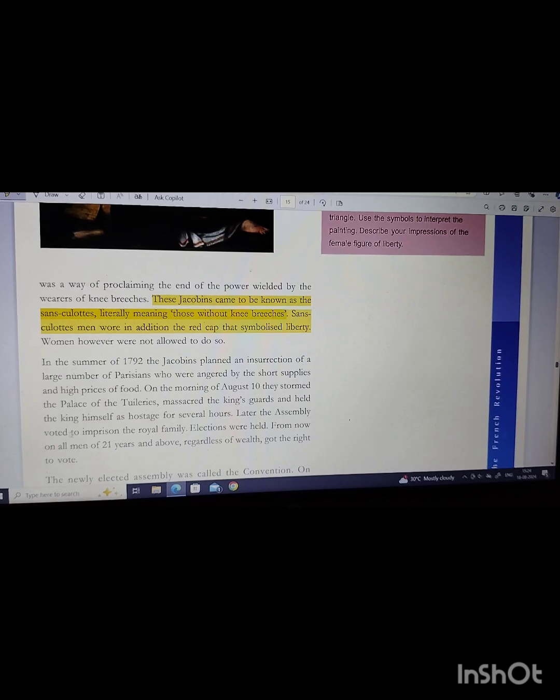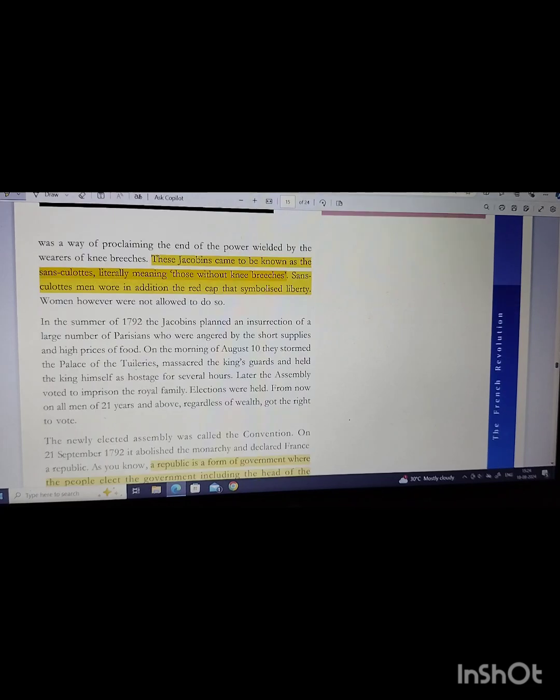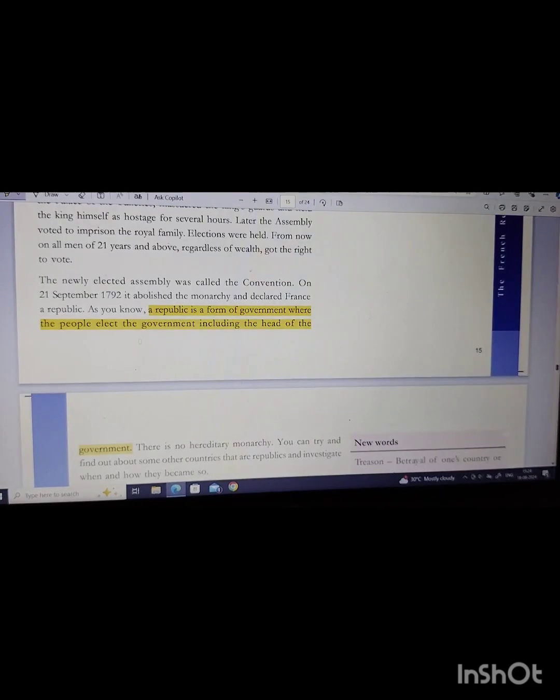Later, the assembly voted to imprison the royal family and elections were held. From then on, men of 21 years and above, regardless of wealth, got the right to vote. The newly elected assembly was called the Convention. What was the newly elected assembly called? The Convention. On 21st September 1792, it abolished the monarchy and declared France a republic.